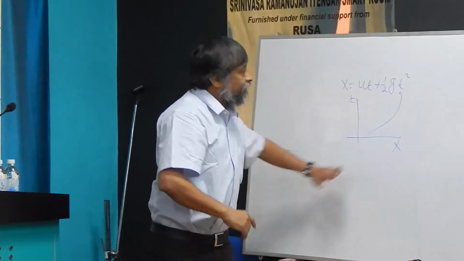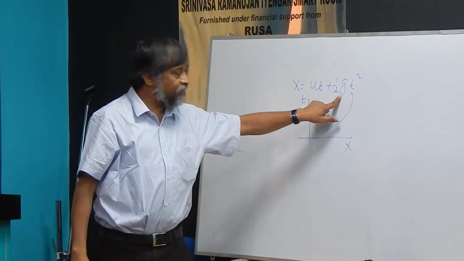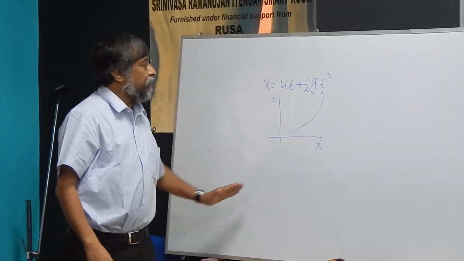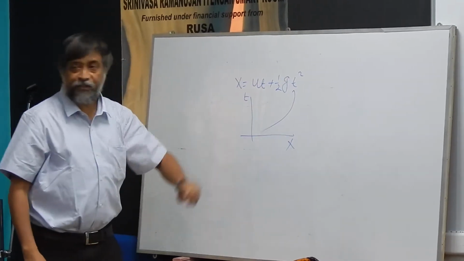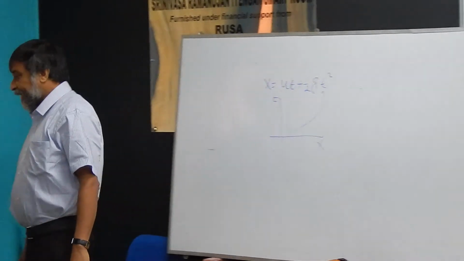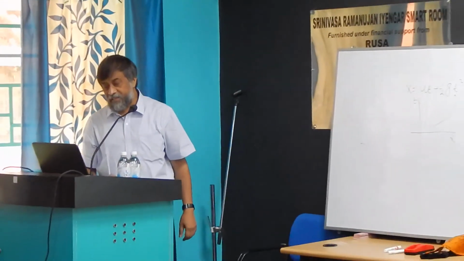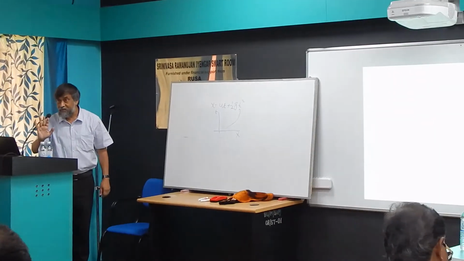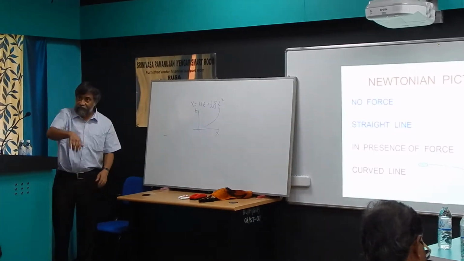So this is Newton's idea. Newton told you that if you consider the xt plane, then everything will travel in a curved path whenever there is force, that is acceleration, and whenever there is no force, it will travel in a straight line in the xt plane. So Newton said no force, straight line; in presence of force, curved line, in space-time, not in space. In space it is traveling in a straight line, but in space-time.